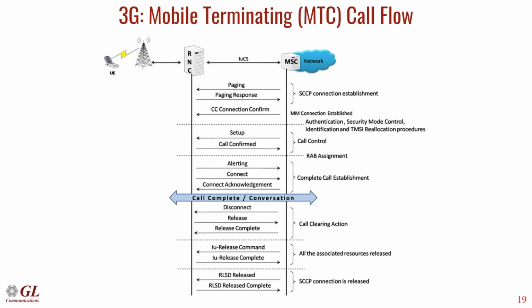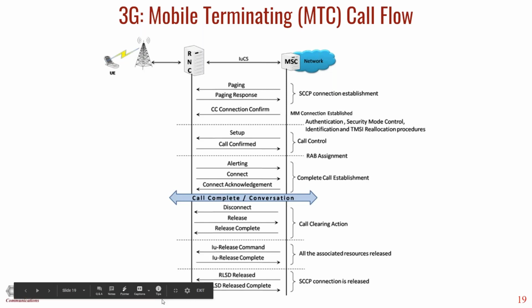Then MSC will forward the setup message, which will have the calling party information, and the user can answer the call. After that, the conversation happens, and either the calling party or the called party can tear down the call, and the resources which are allocated in the 3G interfaces will be released.